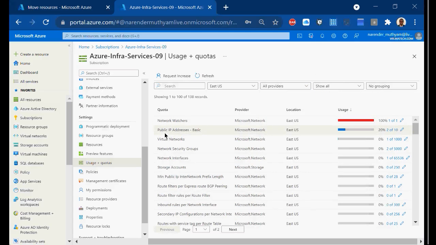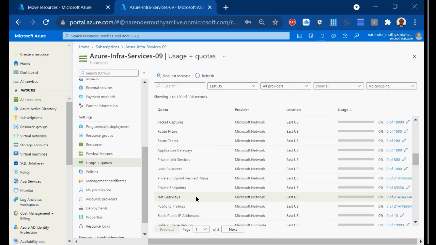So here it says public IPs, how many, 10 public IPs I can create, how many virtual networks I can create, 1000 virtual networks, how many network security groups I can create, 5000, how many network interfaces I can create, 65,000 interfaces, means 65,000 IPs I can create, storage accounts, 250 storage accounts you can create. Likewise, there is a lengthy list here.